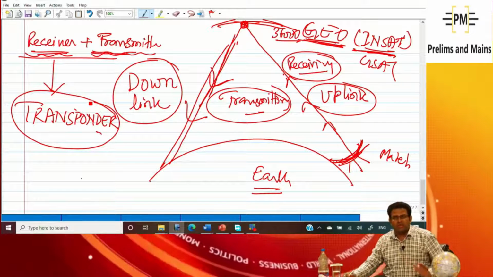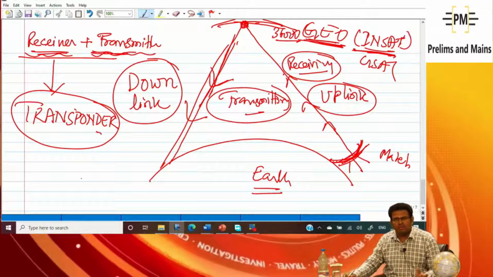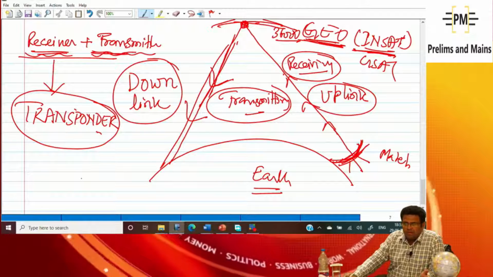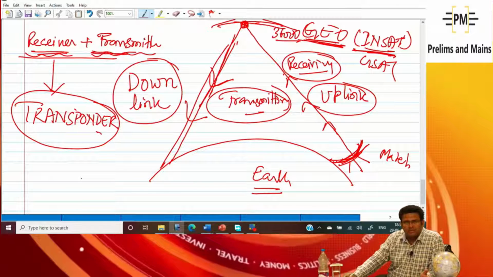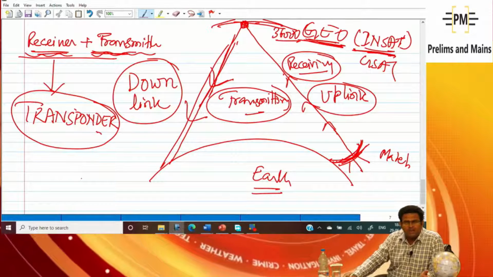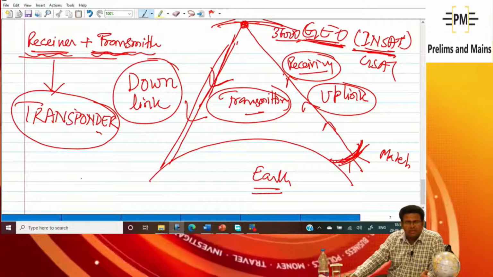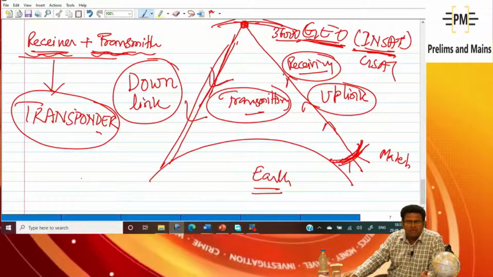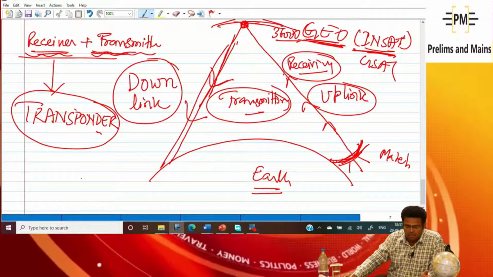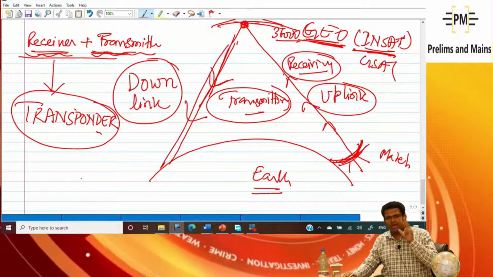If somebody asks what is a transponder, you just say it is electronic equipment in the INSAT or GSAT satellite which receives the frequency from the uplink and transmits the frequency to the earth through the downlink. It does both functions, receiver and transmitter. This is the transponder.